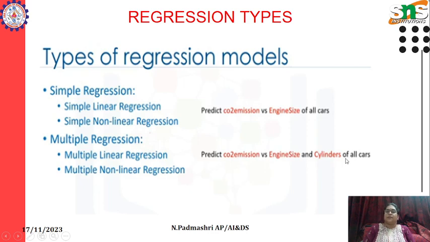If I predict a value, such as CO2 emission, based on more than one field in the data set, then it is called multiple regression. So these are the different types of regression models.